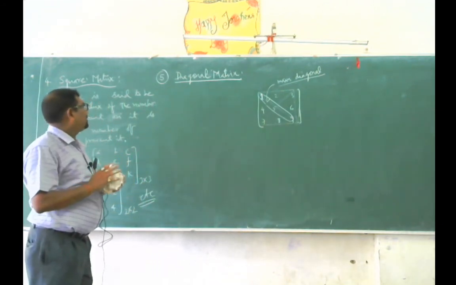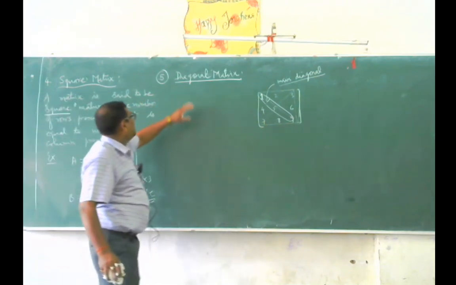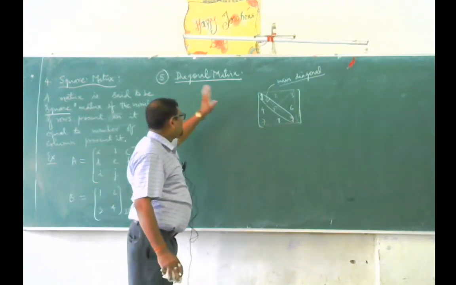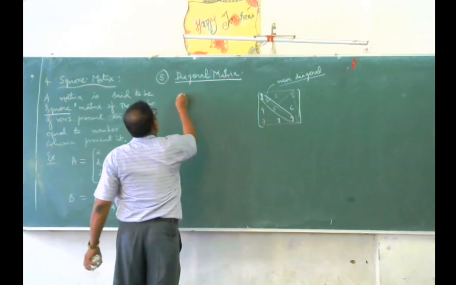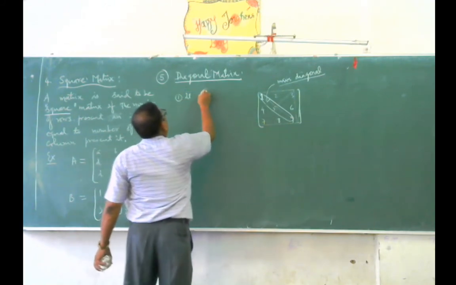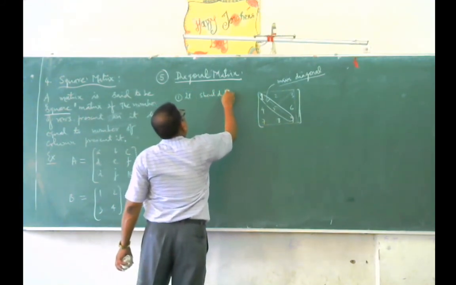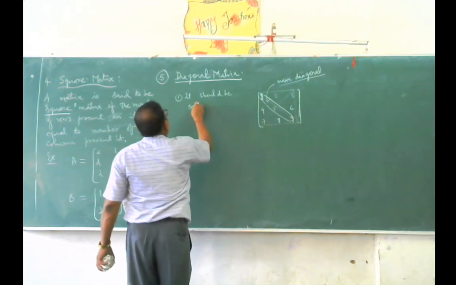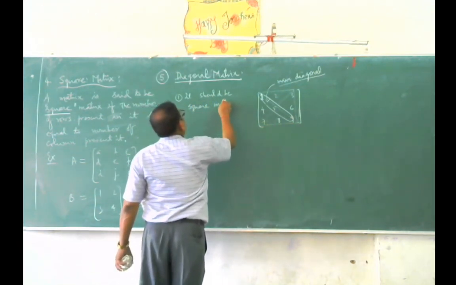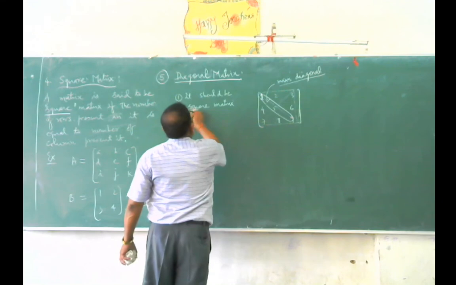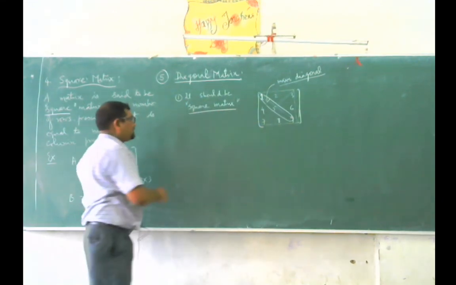Just before defining a diagonal matrix, the first condition is it should be a square matrix.